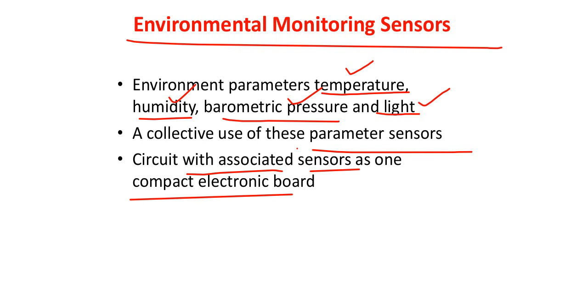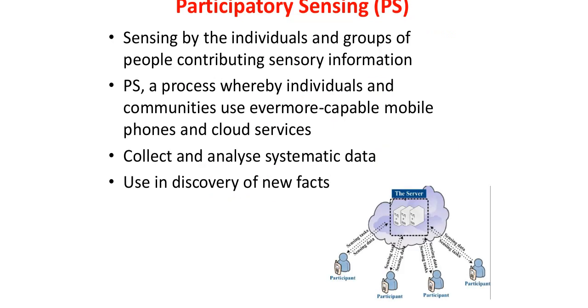Some of the commonly used features can be shared among the different measuring techniques. To have these kinds of benefits, you generally make use of a single electronic board to have all these parameters measured. So this is about the environmental sensors.